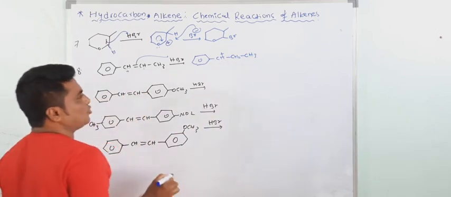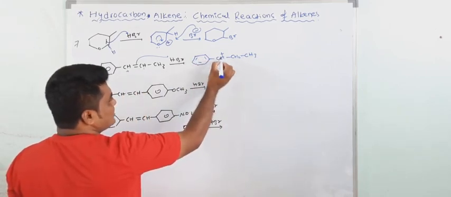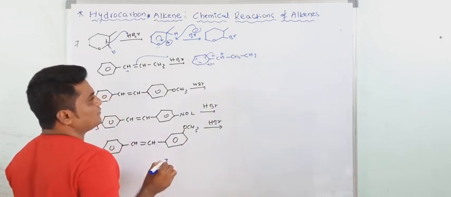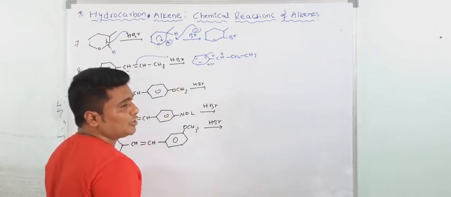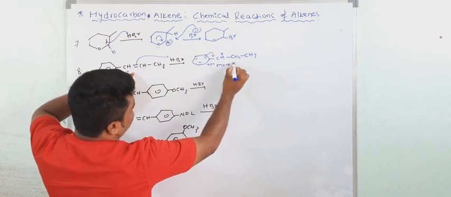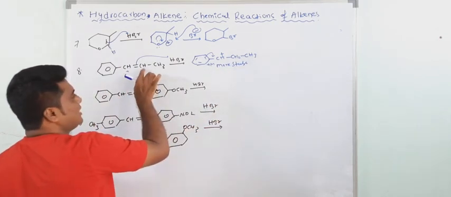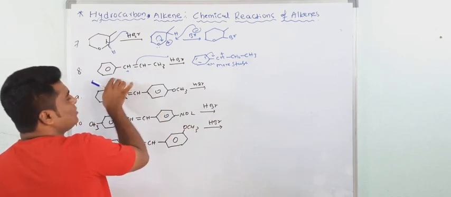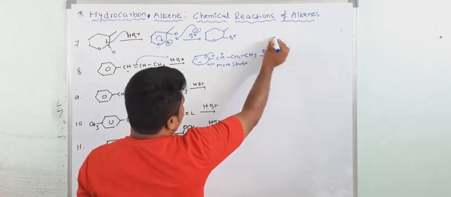This is a stable carbocation. Why? Because this benzene stabilizes this carbocation by plus M effect, resonance. So if the carbocation forms at this point, there is no resonance stabilization. So of course this is more stable. I am not writing the other carbocation here because this is less stable, because only plus I effect is there. Here, plus M effect. So of course Br minus attacks at this point.